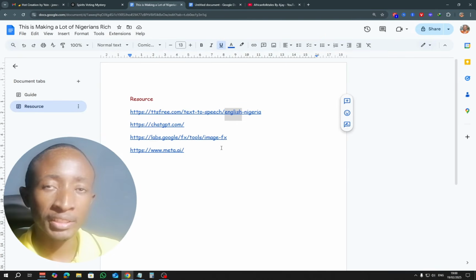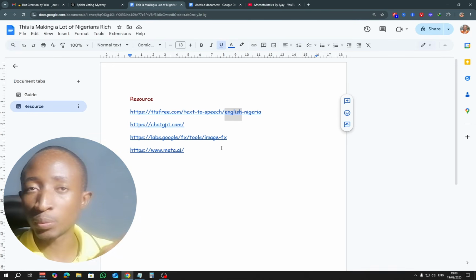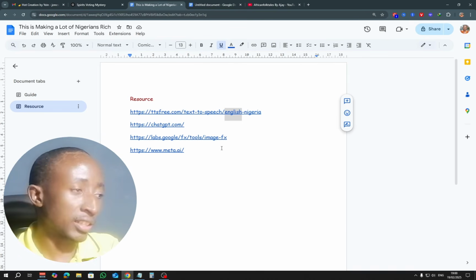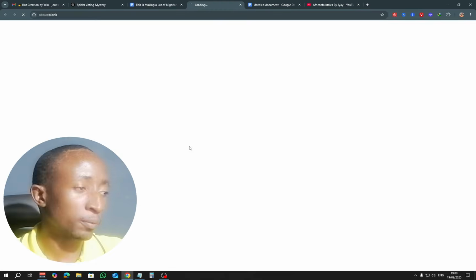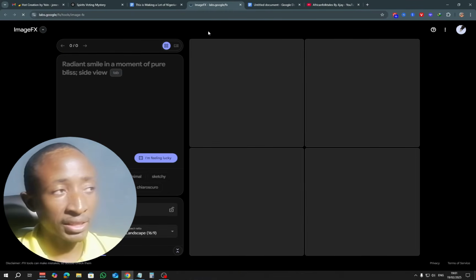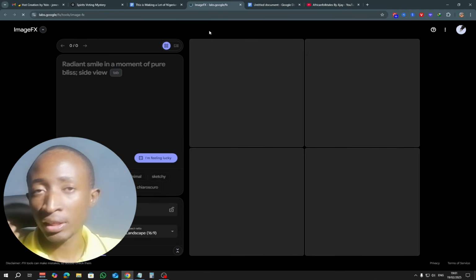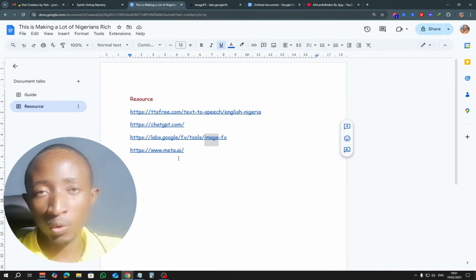Now the next part is to actually generate the images we are going to be using for our story, or the scenes that we're going to be using. Now I recommend using these two AIs. The first one is by Google. Let's go right ahead and open this one. Now if it's your first time accessing the tool, you will be required to log in with your Gmail account and accept some of the terms and conditions. Then the other one is from Meta, formerly known as Facebook.